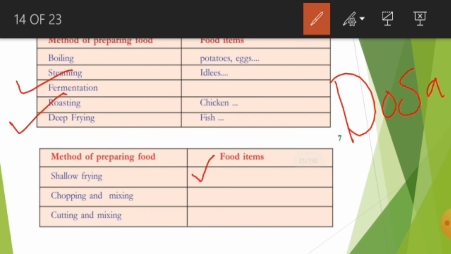Now you have to think and you have to write what are the food materials that are prepared by shallow frying. Now what are the materials that are prepared by chopping and mixing? Chopping means cutting. Okay, don't confuse chopping and mixing. That is nothing but cutting and just mixing. And the next one is also cutting and mixing. You have to draw these two tables in your notebook and complete these tables. I hope you understood. Now let us go to the next topic.